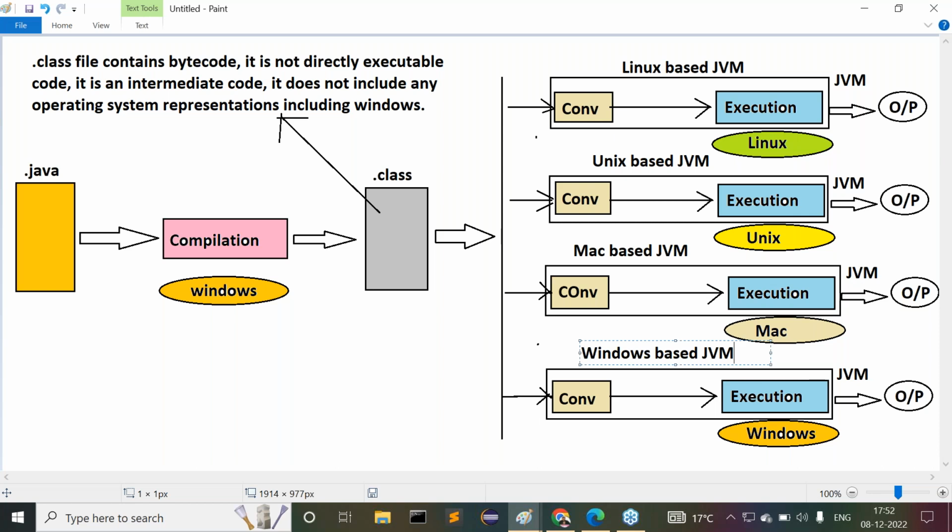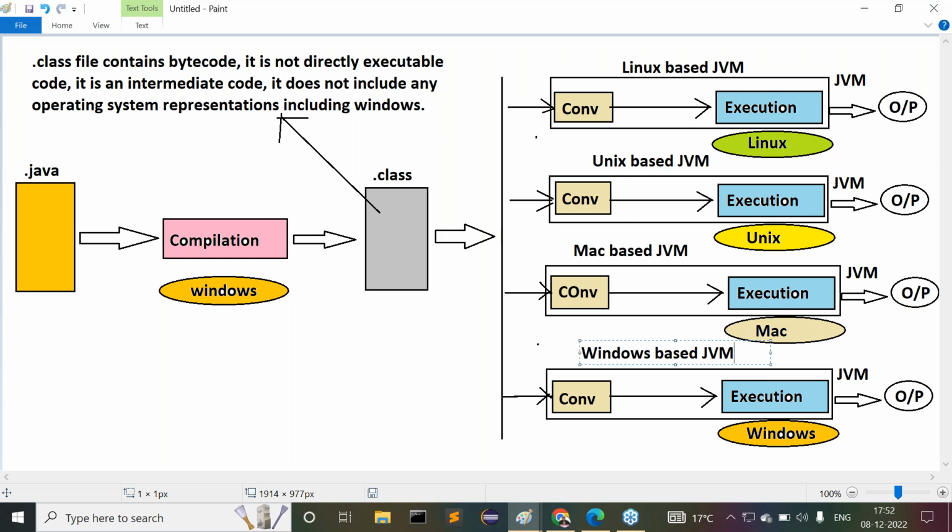That means how many times did we install Java software? 5 times. On each and every machine, a separate Java software was installed. Observe carefully. For compilation, we are using Windows, and definitely we require Java software. We need Java software, then only are we able to perform compilation. Windows-specific Java software is required.